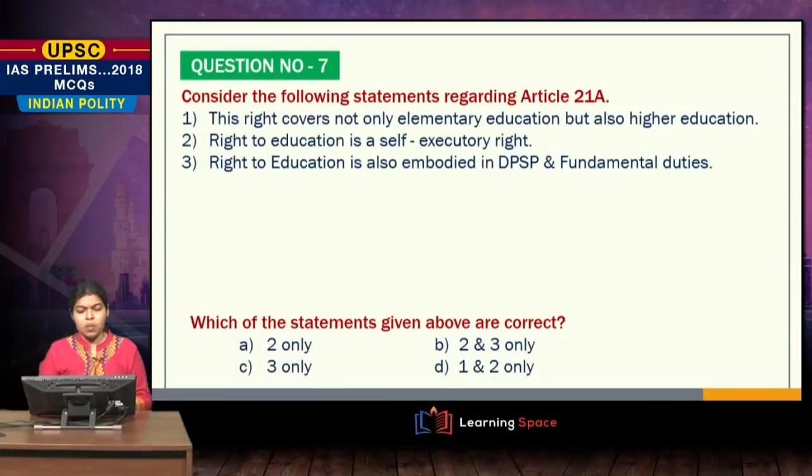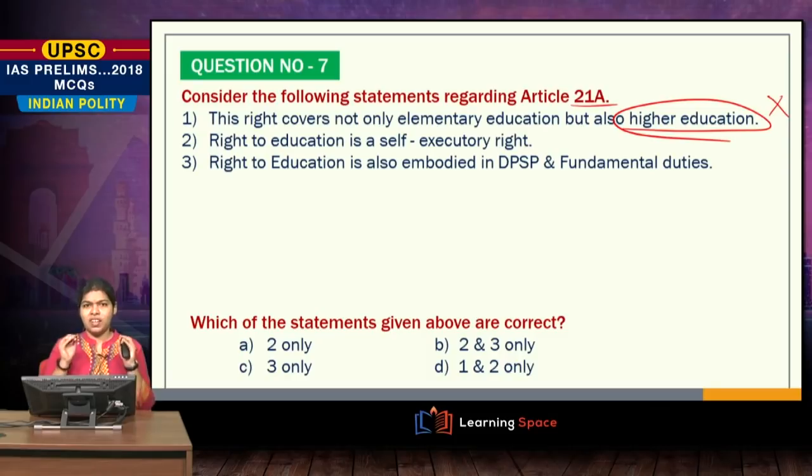Question number 7, that is again with regard to Article 21A. This right covers not only elementary education but also higher education. Again, we just now saw only 6 to 14 years, and anything above that is not covered under this particular article. Therefore, this statement is wrong. The right to education is a self-executory right.